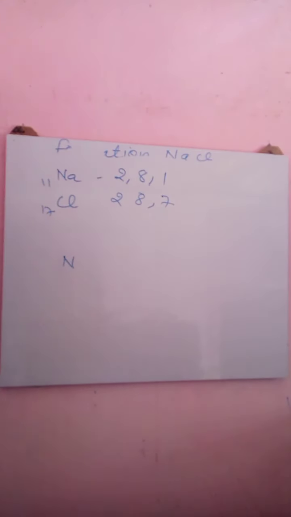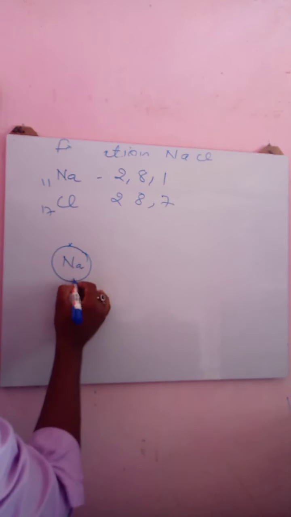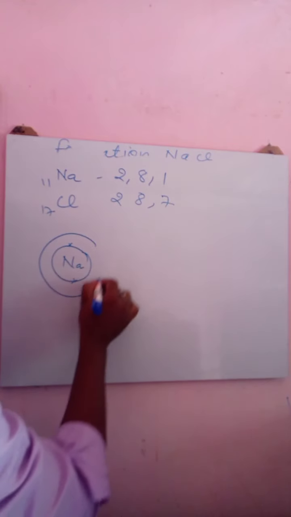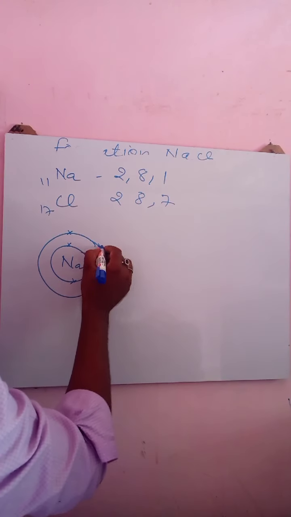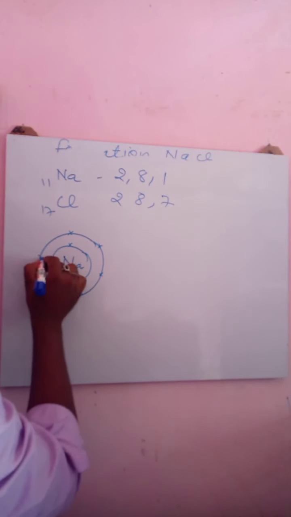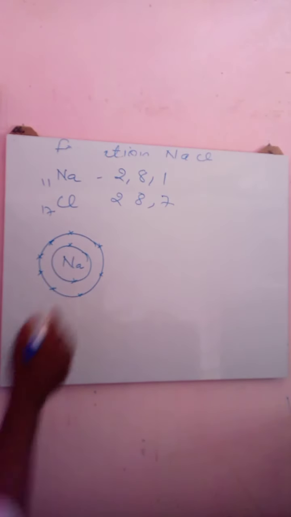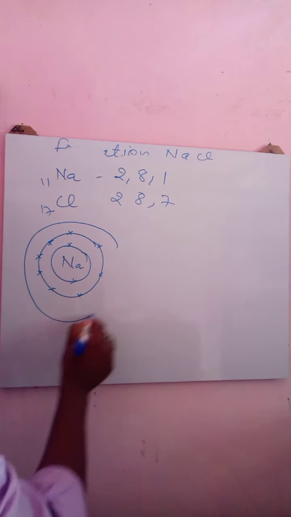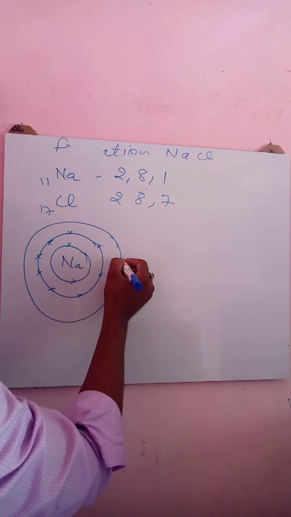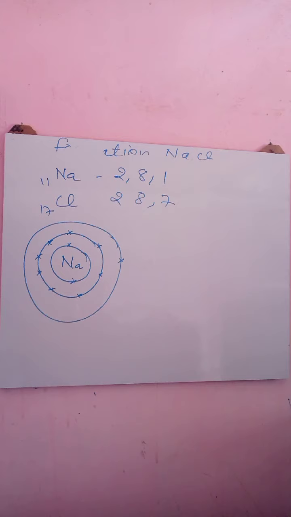I will represent here the sodium atom: nucleus, K shell 2 electrons, L shell 1, 2, 3, 4, 5, 6, 7, 8 electrons, while the M shell is containing 1 electron.